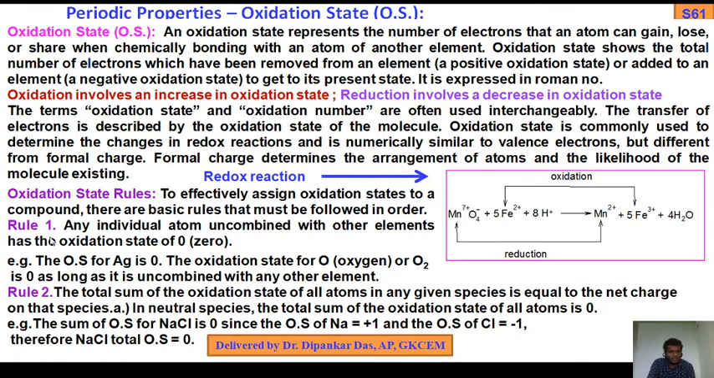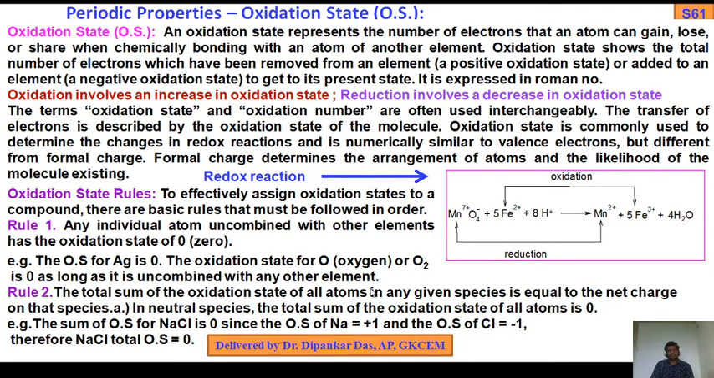Okay, let's see. Rule 1. Any individual atom uncombined with another element has the oxidation state 0. Any individual atom, Cl, oxygen, or if you consider the molecule, Cl2 is 0, H2 is 0. As for example, the oxidation state of silver is 0. The oxidation state of oxygen or O2 is 0, as long as it is uncombined with any other element.